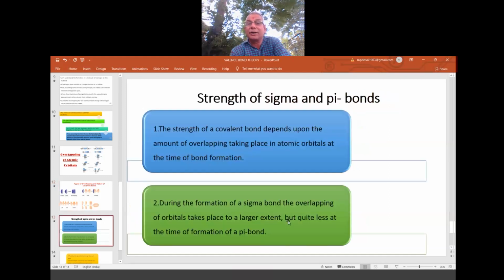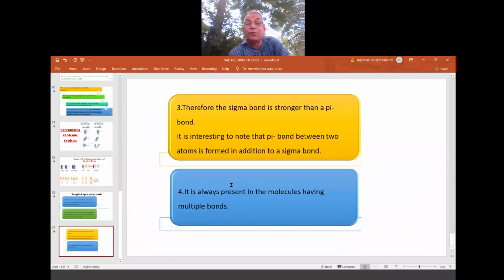Strength of the sigma and the pi bond. What I said: the sigma bond is a head-on collision. When two vehicles collide head-on with great speed, it is an effective, life-threatening accident, whereas if only a side touch is there, it is not a problem at all. Like that, here also the two orbitals overlap exactly where the nuclei are mixing. That is the effective overlap. So the sigma bond forms, and the sigma bond is stronger than the pi bond. That is what we wrote here, so we can go through all these notes. Therefore, the sigma bond is stronger than a pi bond, already told.